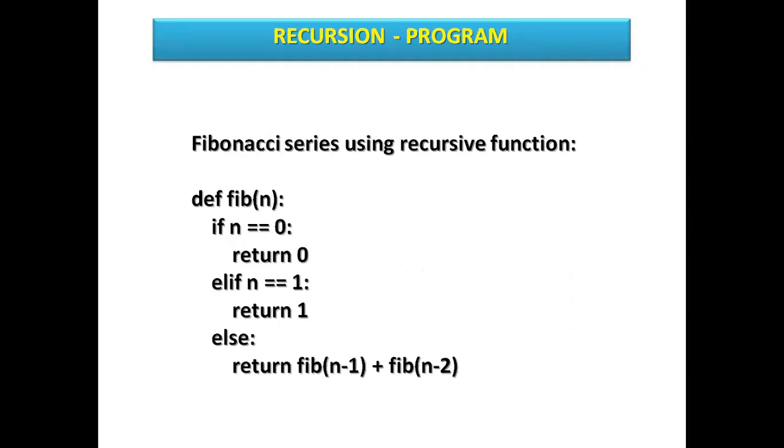So the Fibonacci series. The normal program for the Fibonacci series you have already done. So here is the declaration of the Fibonacci series. If n equal 0, return 0. If n equal 1, return 1. Else, this will be the recursive calls added with a plus.